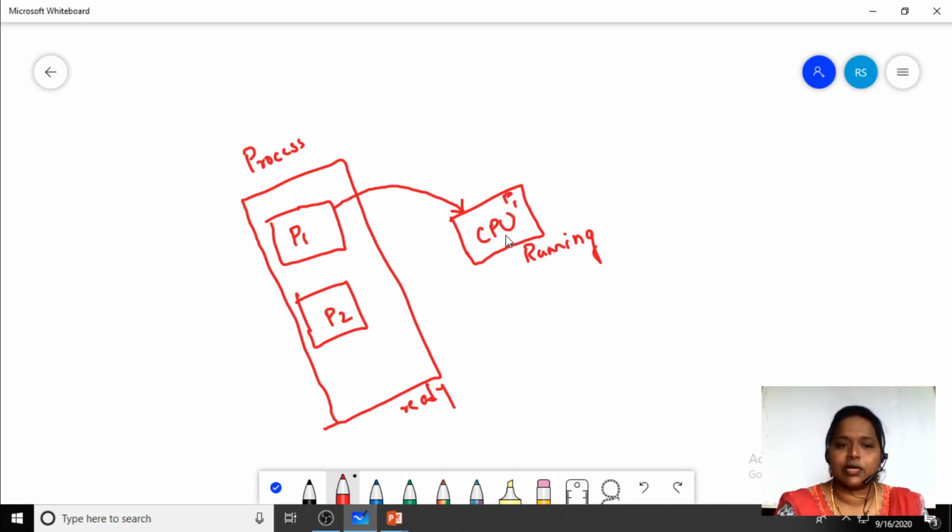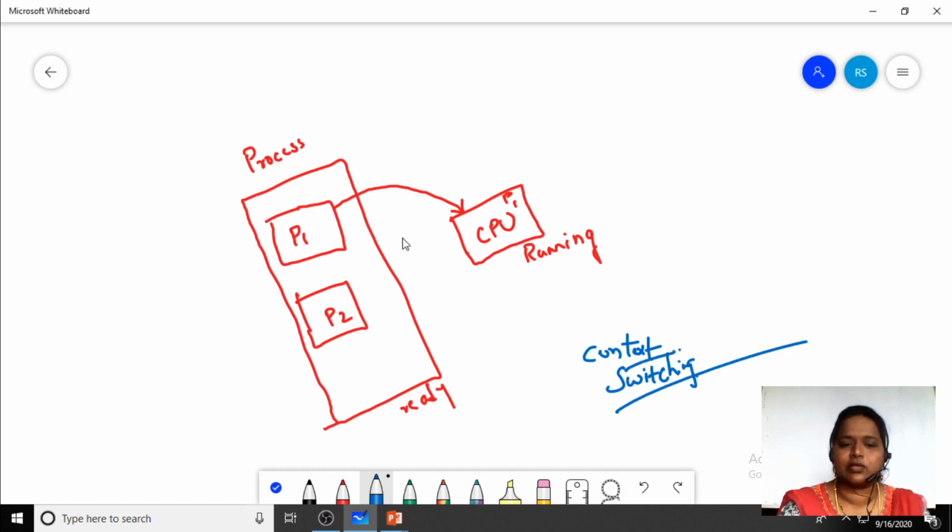Fine. So let us discuss now the topic of context switching. What do you mean by context switching? I'll be telling you now. Fine. Context switching means, see here. Here initially the process P1 is executing on the CPU.